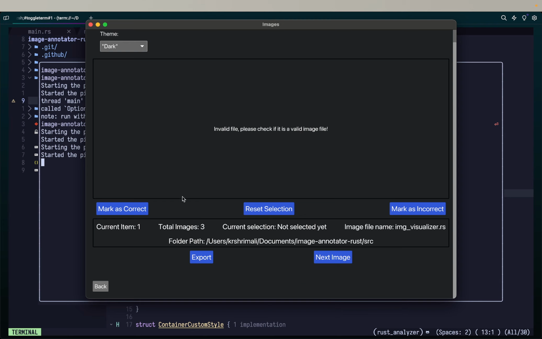Sounds good. Okay, so I'm gonna exit now. If you notice, there's no particular button to exit, which is really bad. So that's one thing I want to fix.